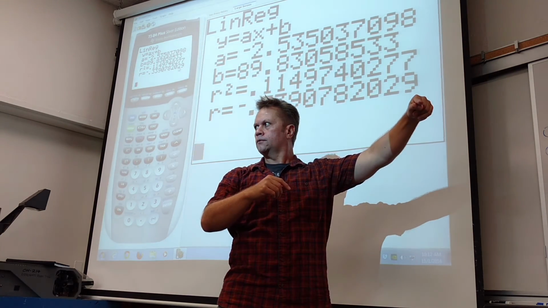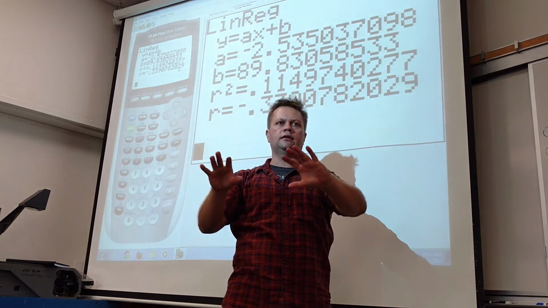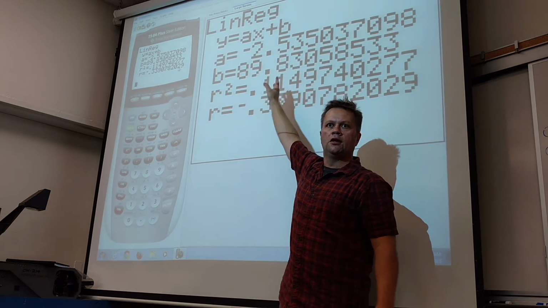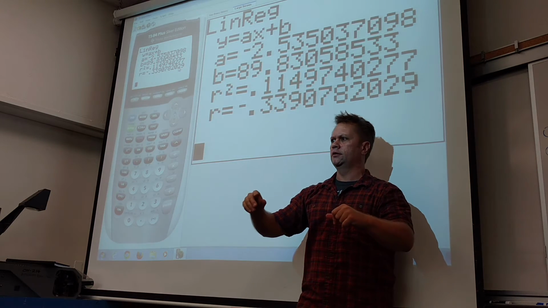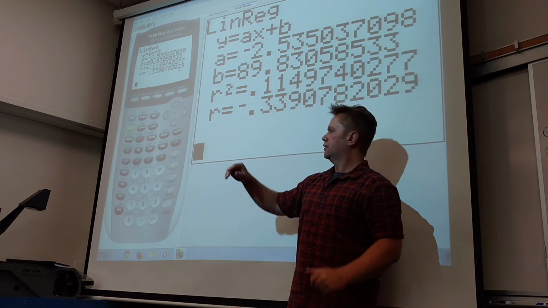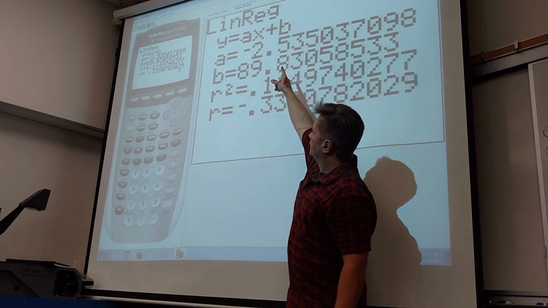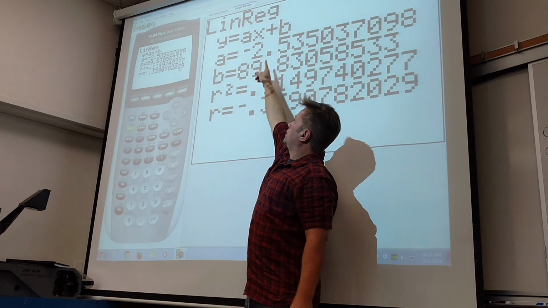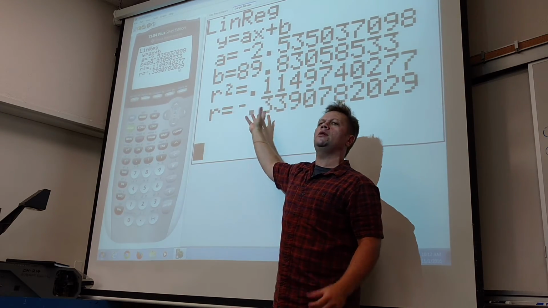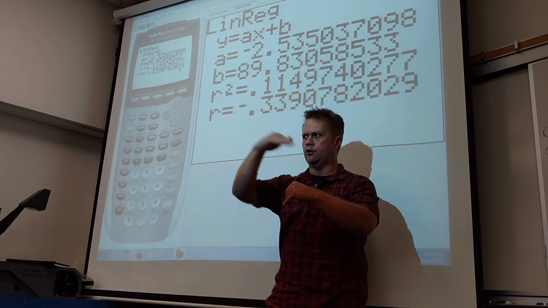Right. So this is the one place in statistics or this course where I would completely use the calculator to do the work, because the formulas are just absolutely disgusting. There's no real reason to go that far with the formulas. But the idea is kind of nice. That is the equation that could predict things, but I wouldn't even trust the equation because this is just so weak. It's so close to 0. There's barely a good relationship there.